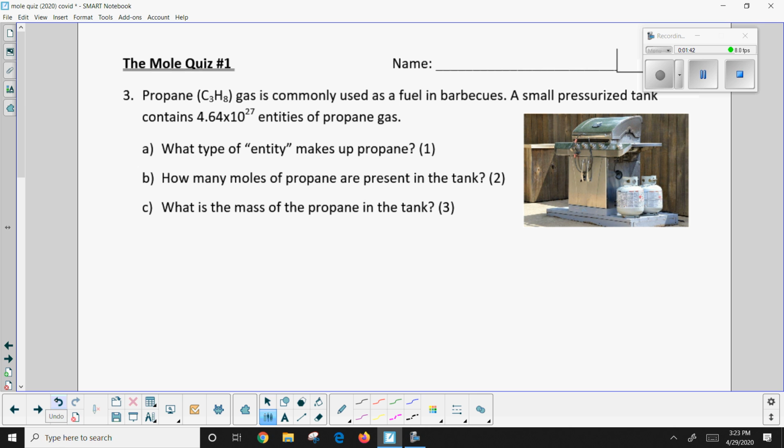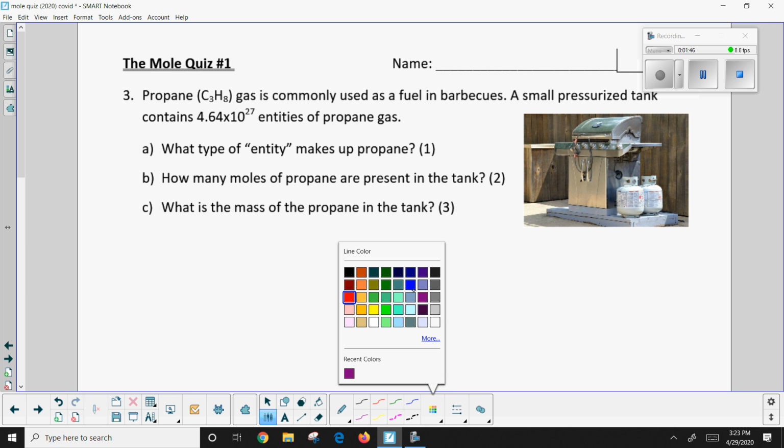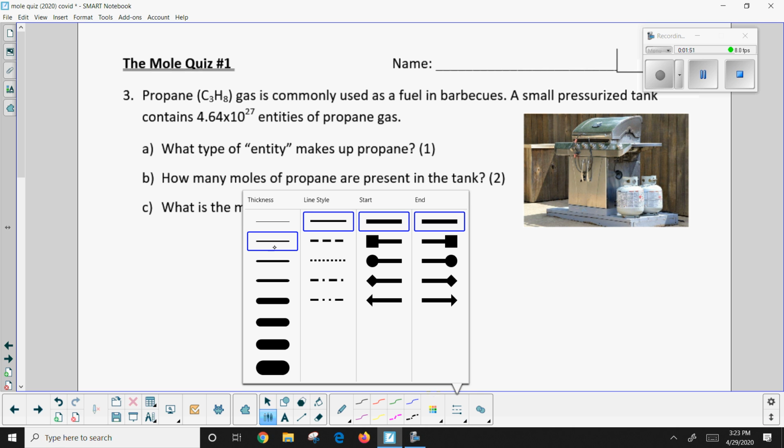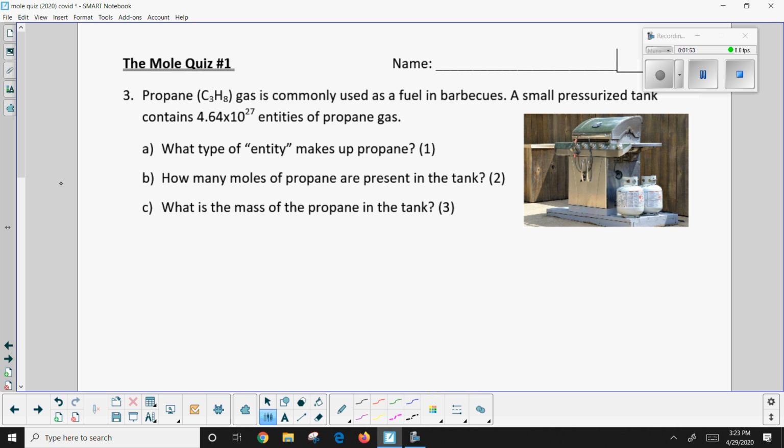So let's look at the example that you have here. Just a heads up, there are 2 different versions of this quiz. If you did this quiz earlier, you would have had 27 here for the exponent. I'm going to change it to 25. It's a little bit more realistic at the end of the day, give you a better quality answer.